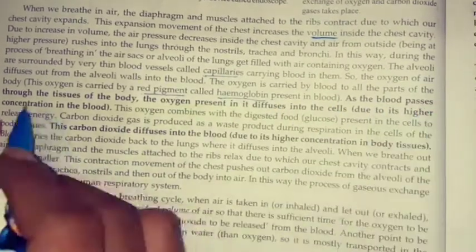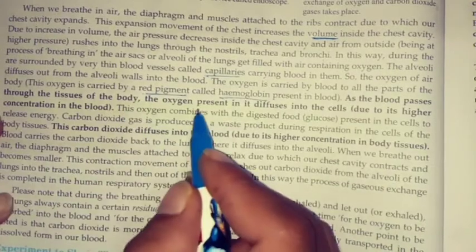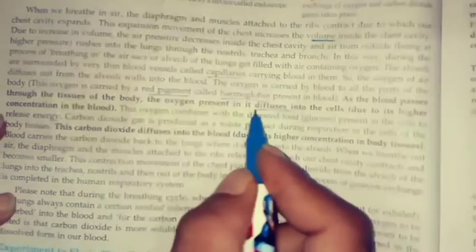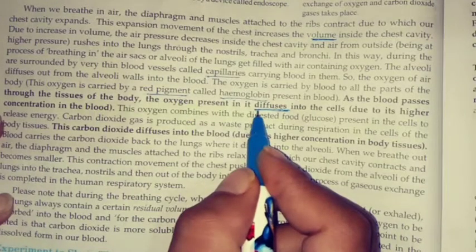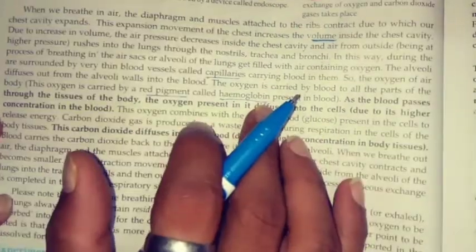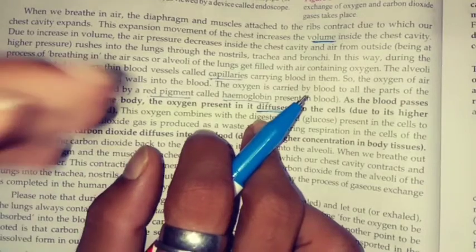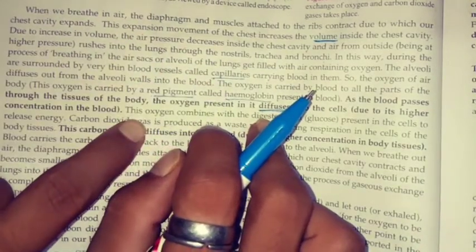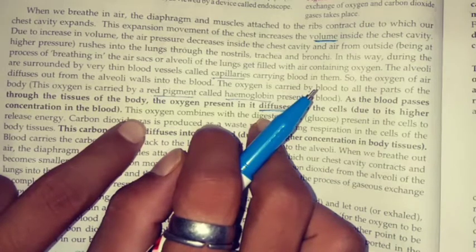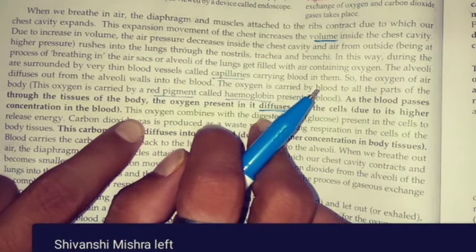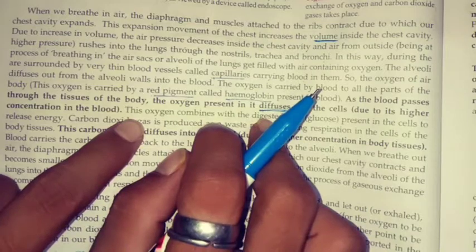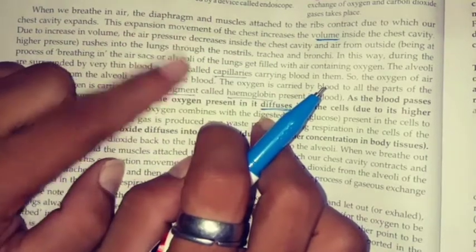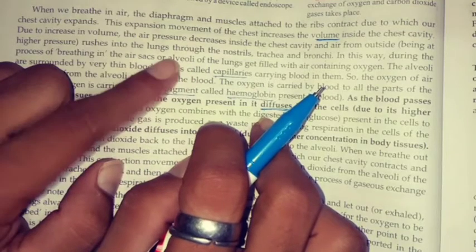As the blood passes through the tissue of the body, the oxygen present in it diffuses into the cells. Diffuses means intermixing of particles on their own, and by the process of diffusion only, there is exchange of gases in the cell. Class 9, chapter 5, cells. In that only we read, no? What is diffusion? Diffusion helps in the exchange of gases, and there is movement from higher concentration to lower concentration in the cell.